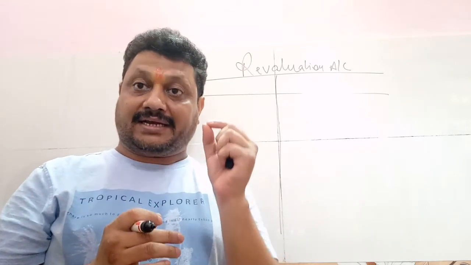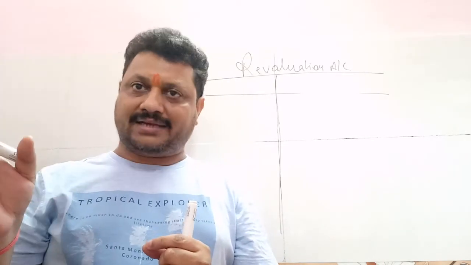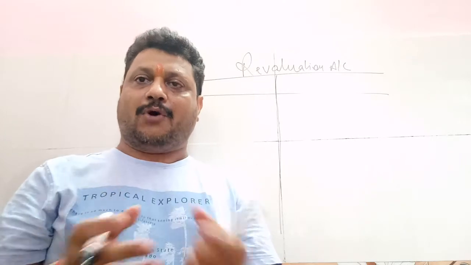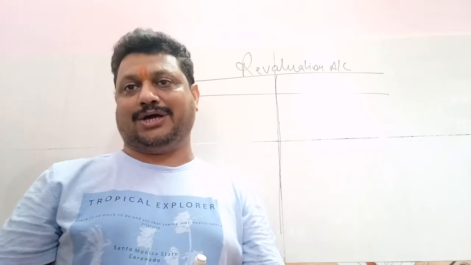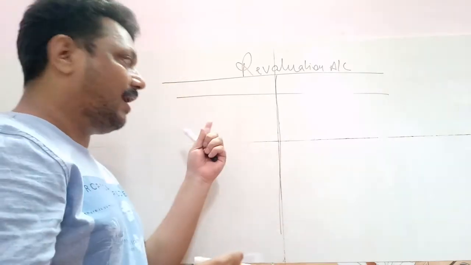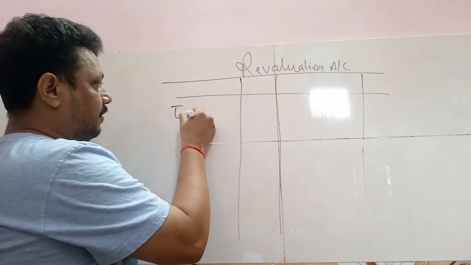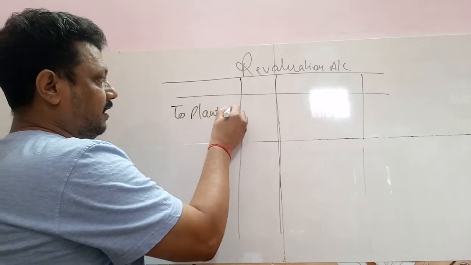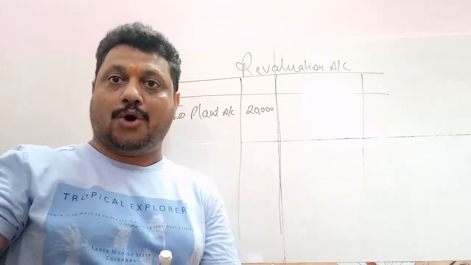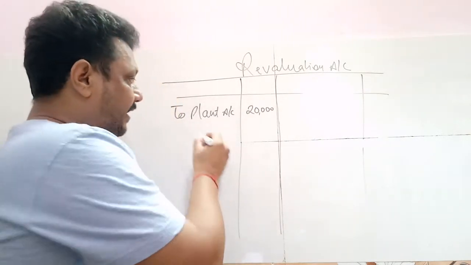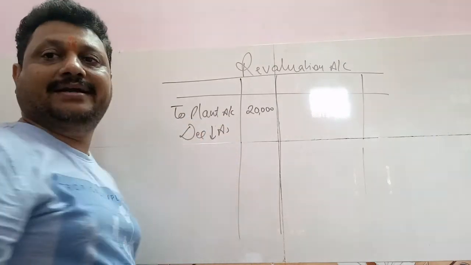Now, if there is a decrease in the value of assets, like plant: the value of plant was earlier 1 lakh, and now when it is revalued, we find that it is 80,000. It means the value of plant has decreased by 20,000. If there is any decrease, we write on the debit side: To plant account, 20,000. Earlier it was 1 lakh, now it is 80,000, so a decrease of 20,000. Any decrease in assets, you have to write on the debit side.